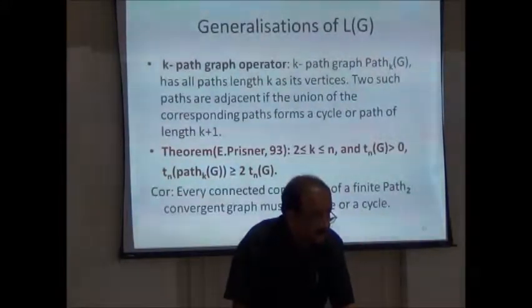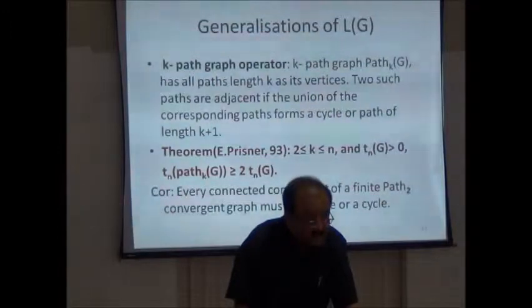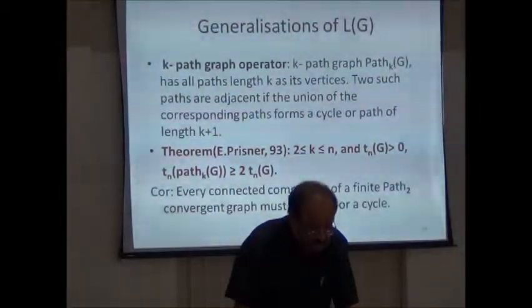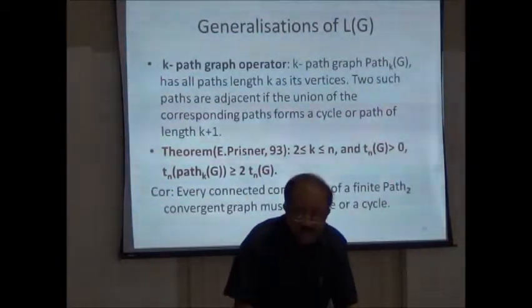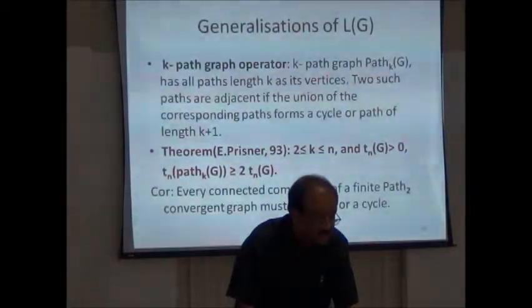So this is the k-path graph operator. The k-path graph, path k of G, has all paths of length k as its vertices. Two such paths are adjacent if the union of the corresponding paths forms a cycle or a path of length k plus 1. Is the definition clear?